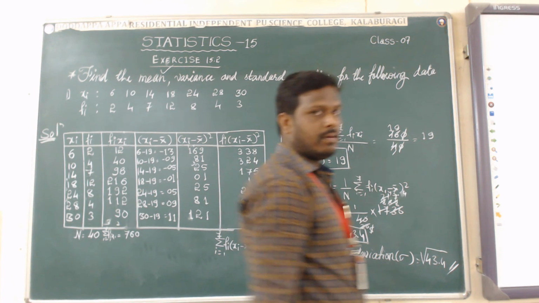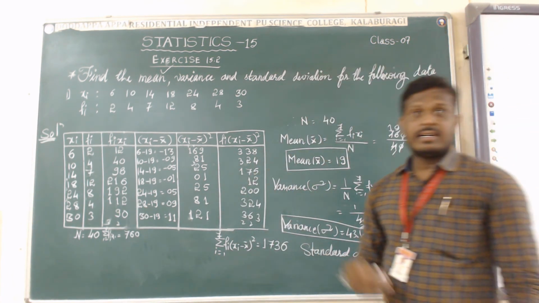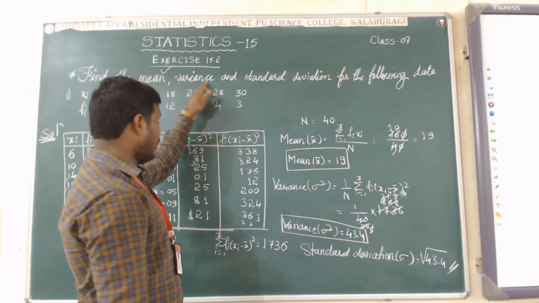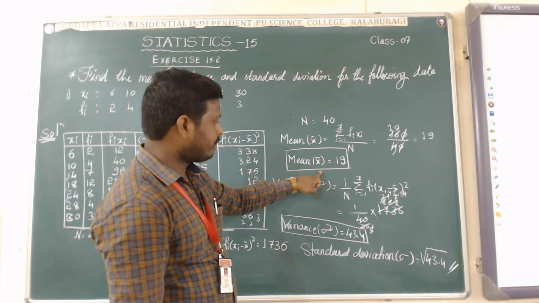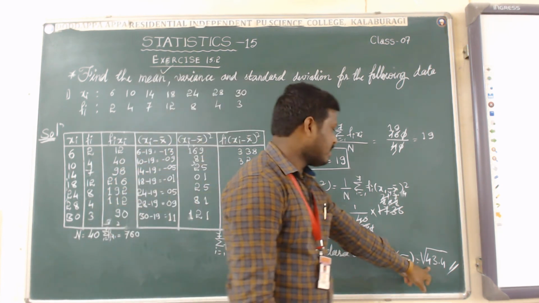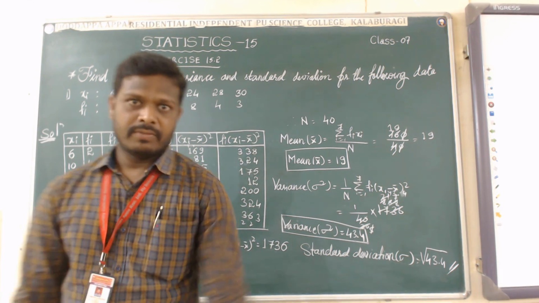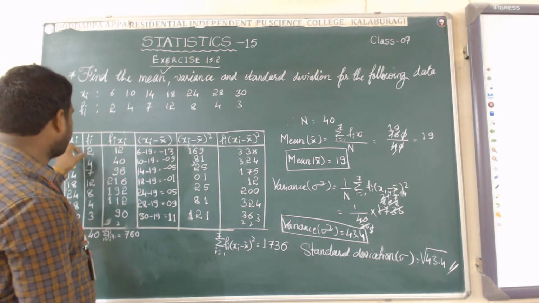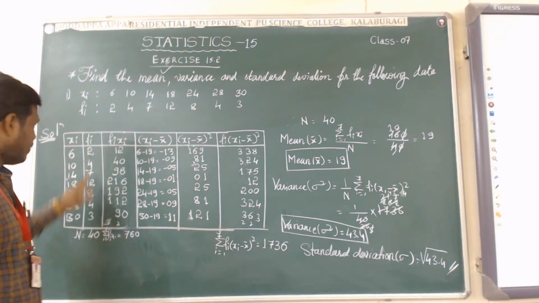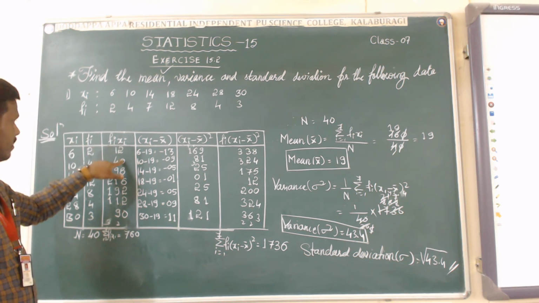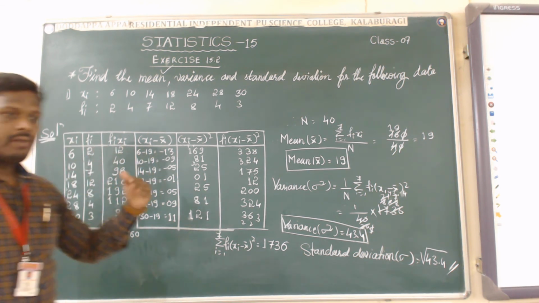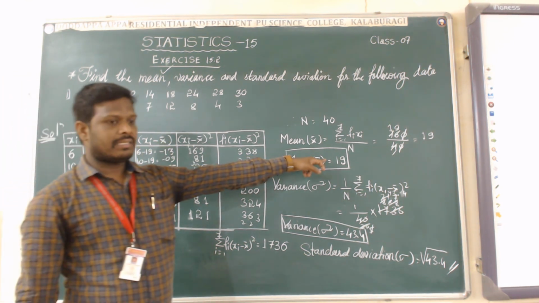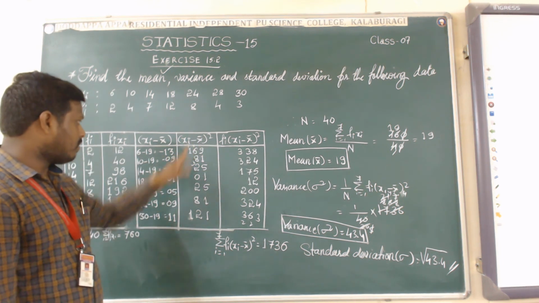The given question is in the form of discrete frequency distribution method. Then how to find the mean, variance and standard deviation. This is the mean value, this is the variance value, and this is the standard deviation value. Very simple way is there. We have to write the given data in tabular form. Then write the first column for xi, Fi in the second column, and take the product using this and this value. We have to find the mean. After getting the mean, we fill in this column with the help of xi and x bar value. X bar is 19, and then you have to square these values. You will get these ones.